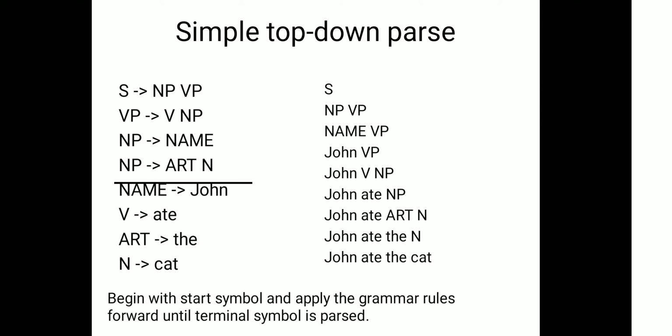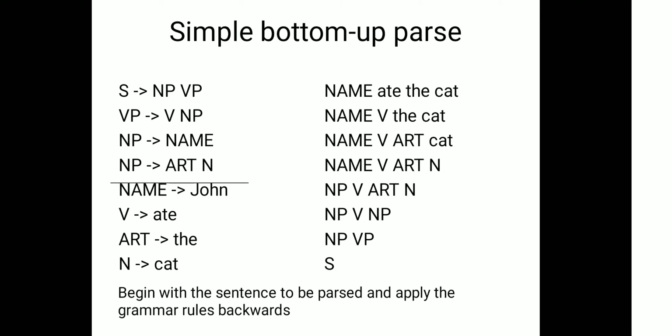Now there are two types, top down and bottom up. A simple top down parse, as you can see: S, noun phrase verb phrase, name verb phrase, John verb phrase, John verb noun phrase, John ate noun phrase, John ate art n, John ate the n, John ate the cat. So a simple top down parse begins with the start symbol and applies the grammar rules forward until the terminal symbols are passed. Now a simple bottom up parse, which is the opposite of a top down parse.